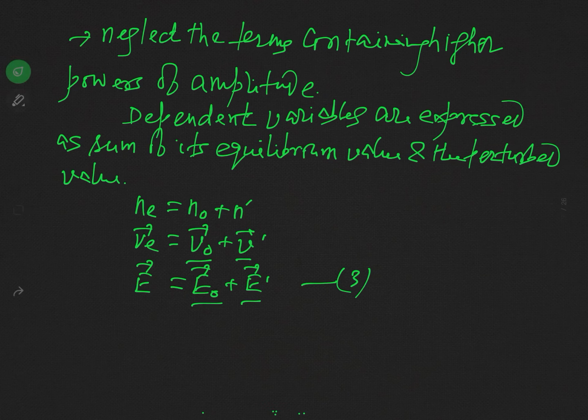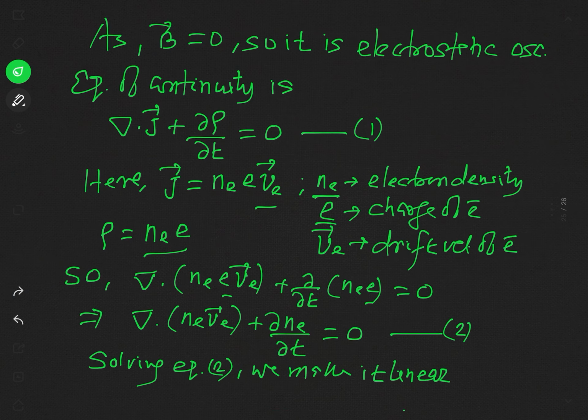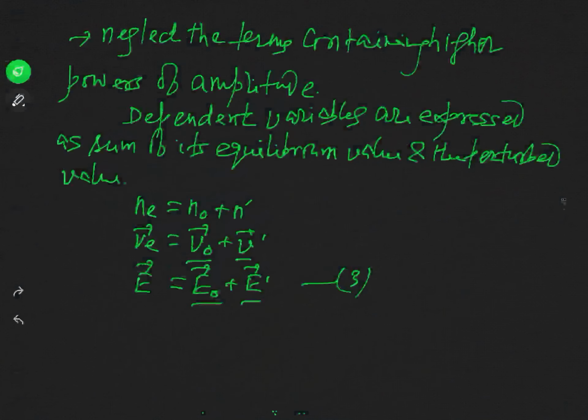Now we will substitute equation 3 in equation 2. See equation 2. In this equation we will replace NE by N naught plus n dashed, and VE by V naught plus V dashed. So using equation 3 in equation 2, what will be our result?